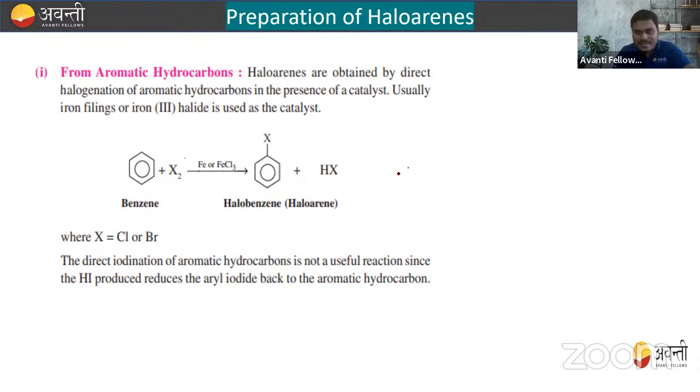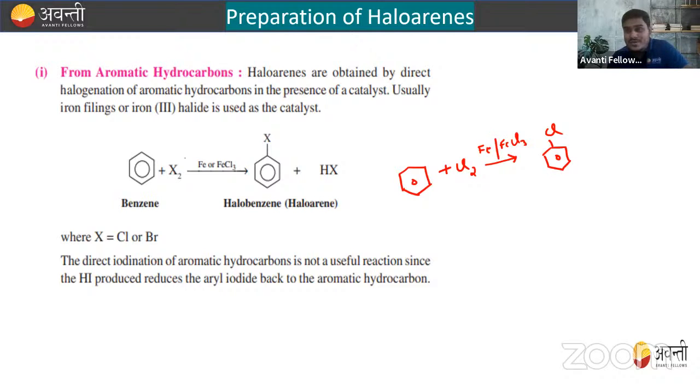For example, let's see, when you treat this benzene, so this is the benzene for you, and when you treat with Cl2 in the presence of Fe or FeCl3, what will form, beta? Right, so chlorobenzene will be formed.